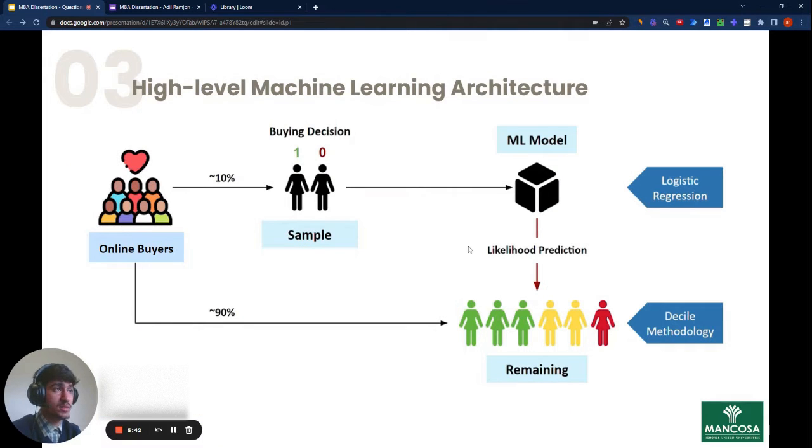But how will the machine learning algorithm in itself work? So right here, we'll take the 10% of online buyers that we have and put it into a machine learning model. By using logistic regression and using the buying decisions of 1 and 0, which means 1 they have bought online before and 0 they haven't, we'll be able to predict the likelihood that the remaining 90% of the database will also match the requirement of the online buyers.